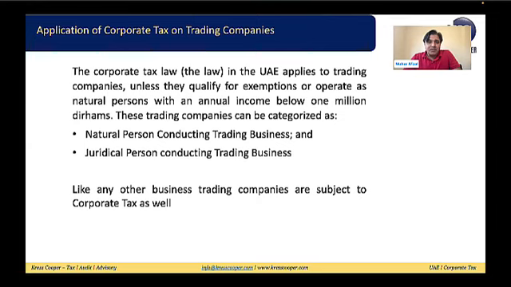So we'll look into this. What will be the implications of corporate tax if the natural person is doing the trading, and what are the implications of corporate tax if the juridical person is doing the trading?